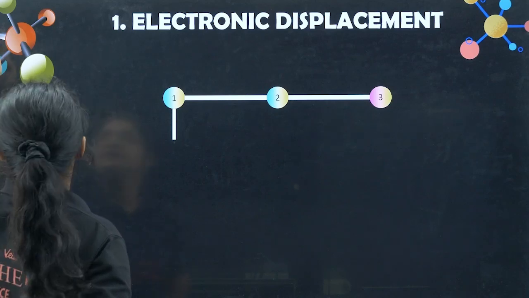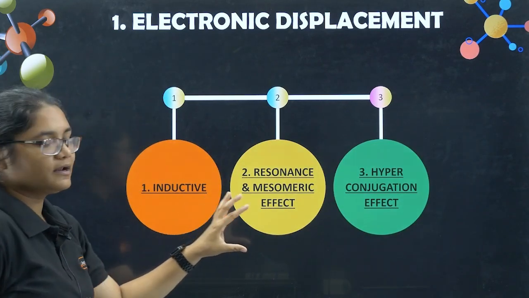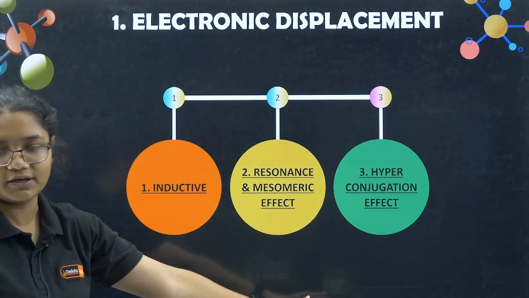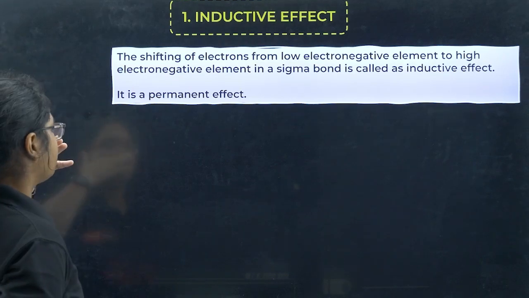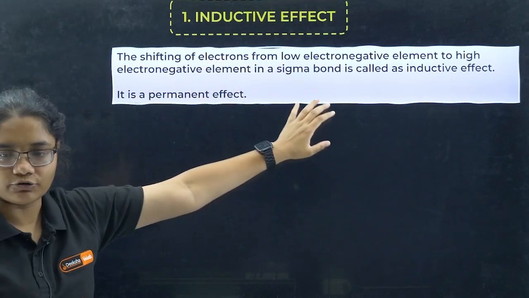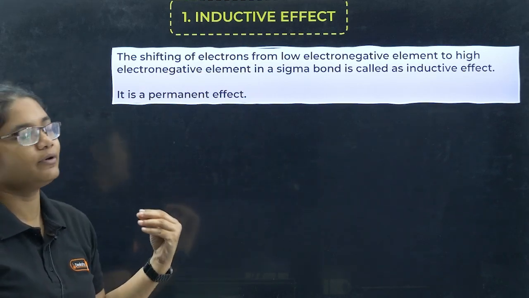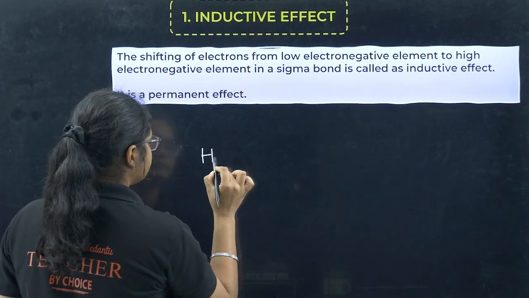Let's move towards the electronic effects that we are talking about. So inductive effect, resonance or mesomeric effect, then we have hyperconjugation effect. Okay, so let's start with inductive effect. So what is inductive effect? It is the shifting of the electrons from low electronegative element to high electronegative element. Okay, let me give you an example. Suppose I have HCl.